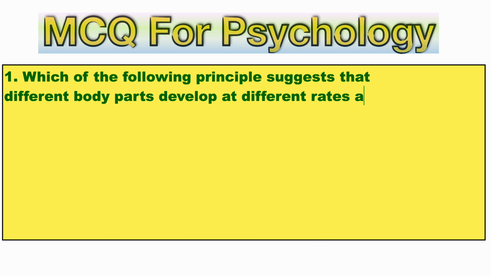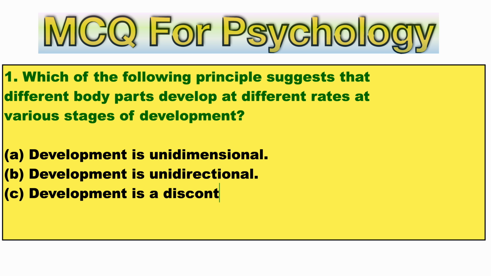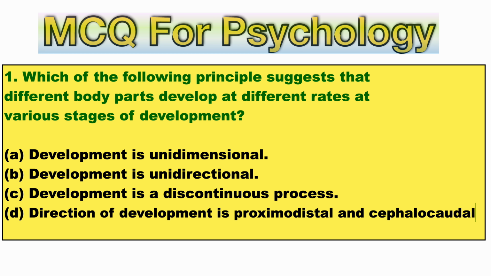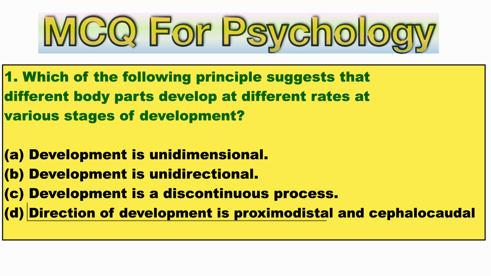Question number one: which of the following principles suggests that different body parts develop at different rates at various stages of development? Option A: development is unidimensional. B: development is unidirectional. C: development is a discontinuous process. D: direction of development is proximodistal and cephalocaudal. The right option is option number D. Direction of development is proximodistal and cephalocaudal.